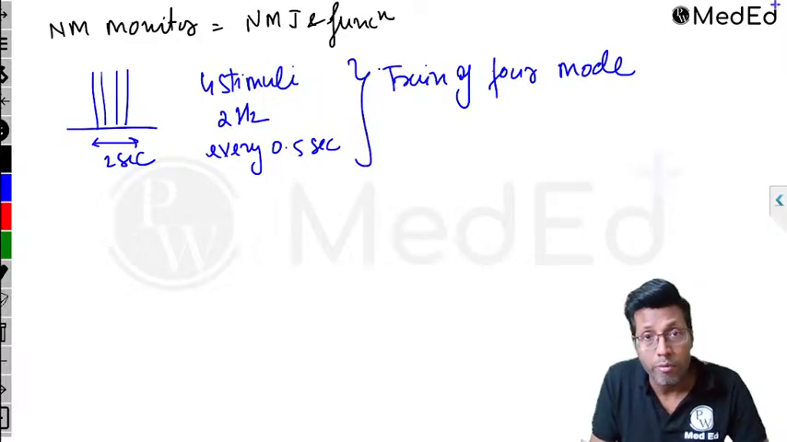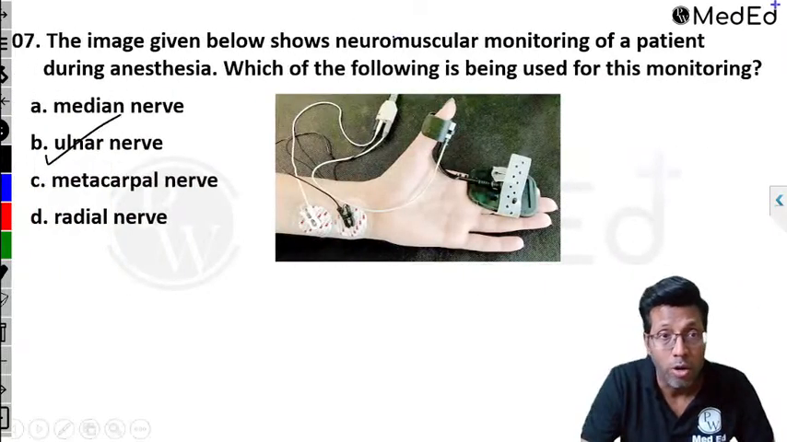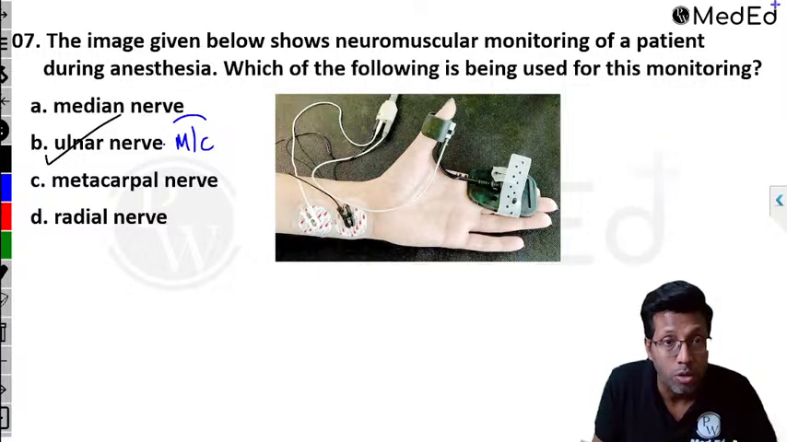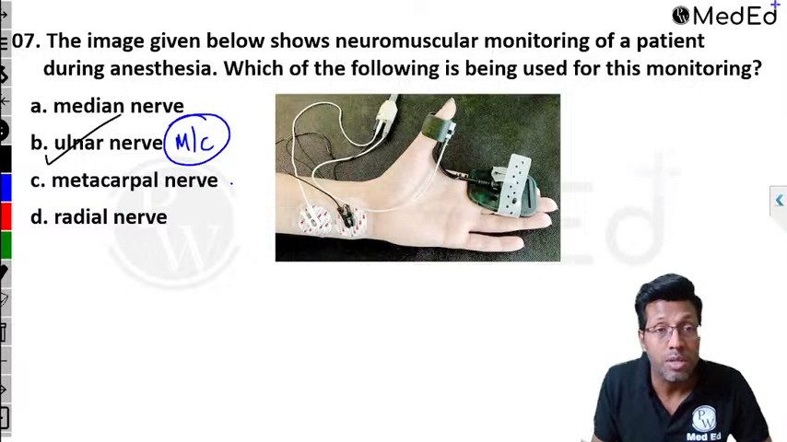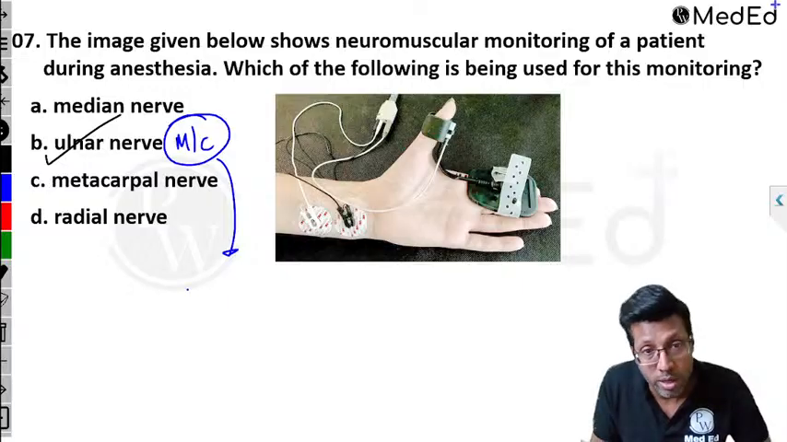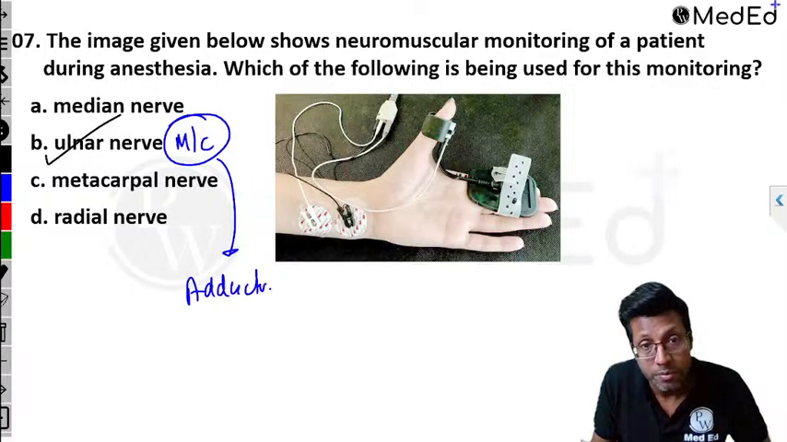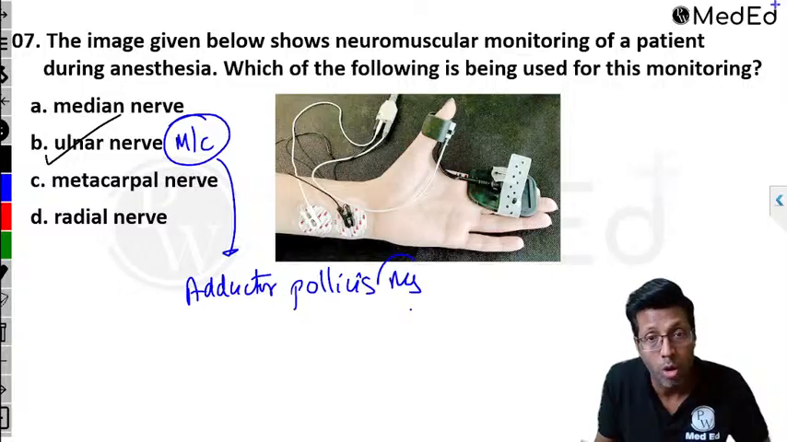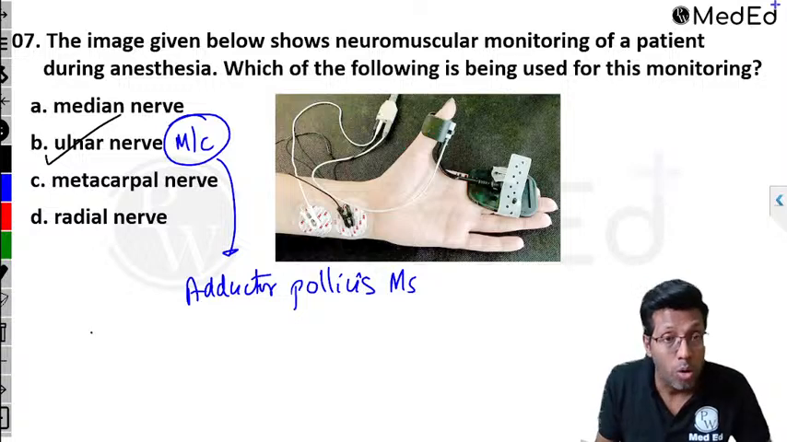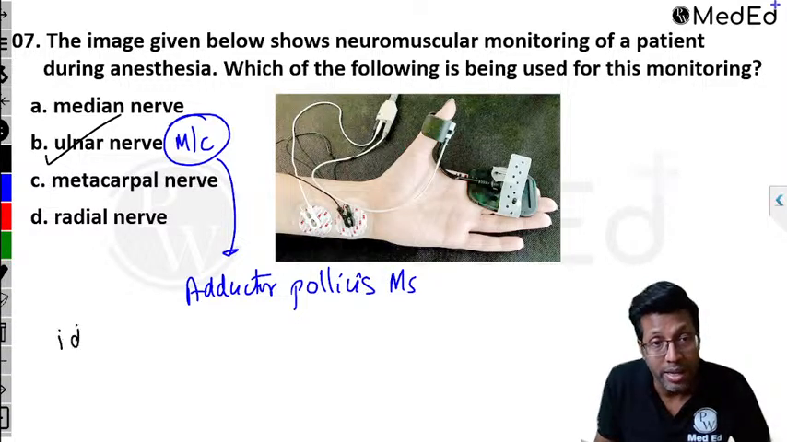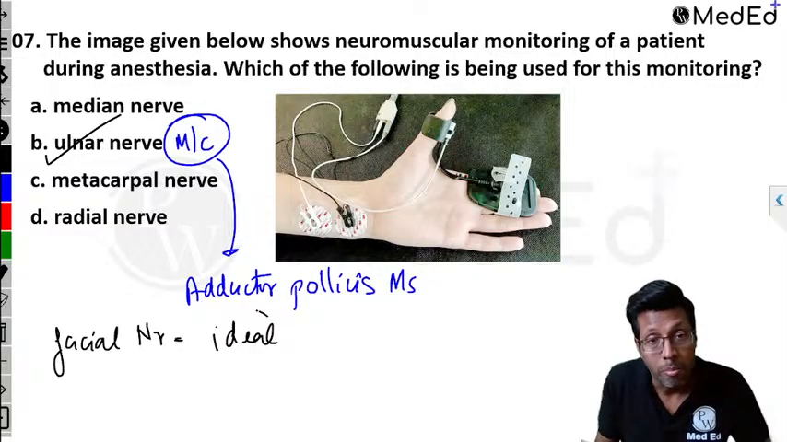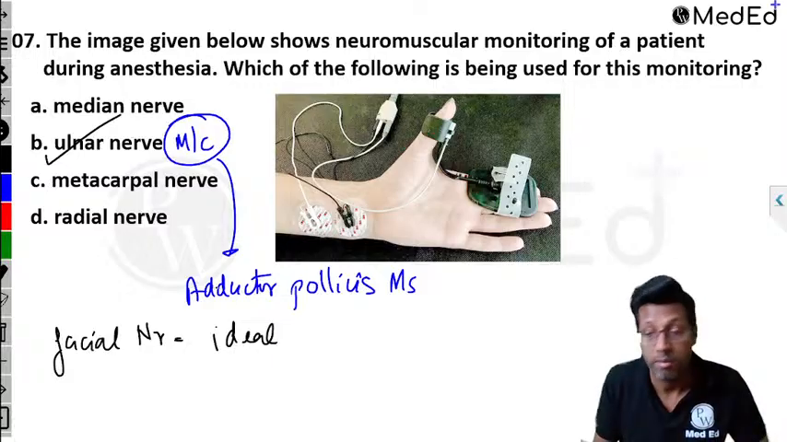So in train of 4 mode, I'm giving 4 stimuli, where normally the most commonly used nerve is the ulnar nerve, right? And where are you seeing the response? The most common corresponding muscle is the adductor pollicis muscle. Adductor pollicis muscle is where I'm seeing the response. This is the most common muscle used. Remember, apart from ulnar nerve, more important, many books have mentioned the ideal is not the ulnar nerve, but the facial nerve. Many times, many books have mentioned facial nerve to be the ideal. But yes, the most commonly used is the ulnar nerve.